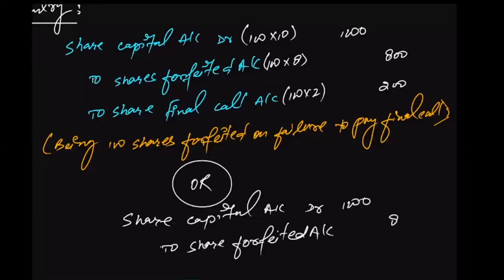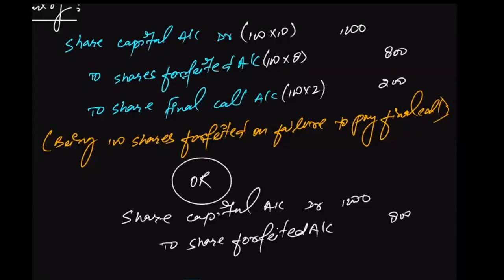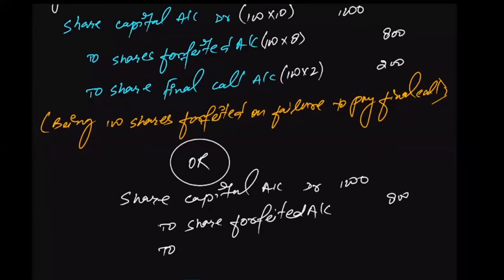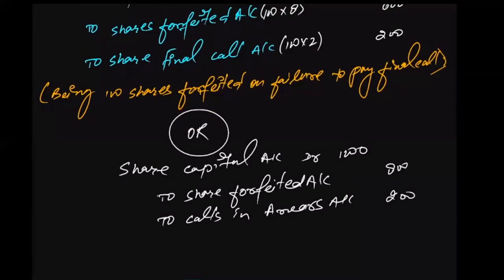account by 800. Everything will remain same, but now instead of writing down the name of the installment for which the payment has not been received, we will use calls in arrear account, 200. This is it. And in this case as well, you can write down the same narration being 100 shares forfeited on failure to pay final call.